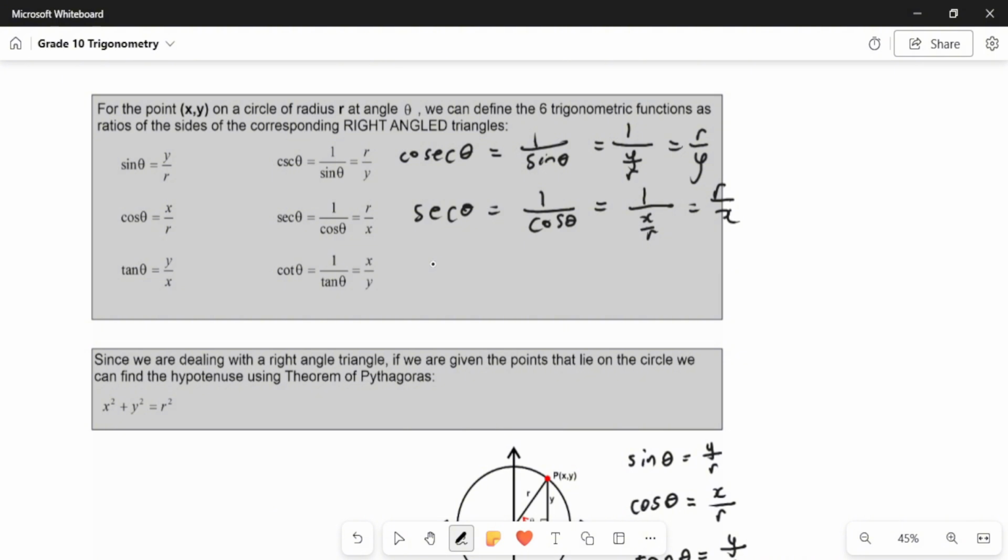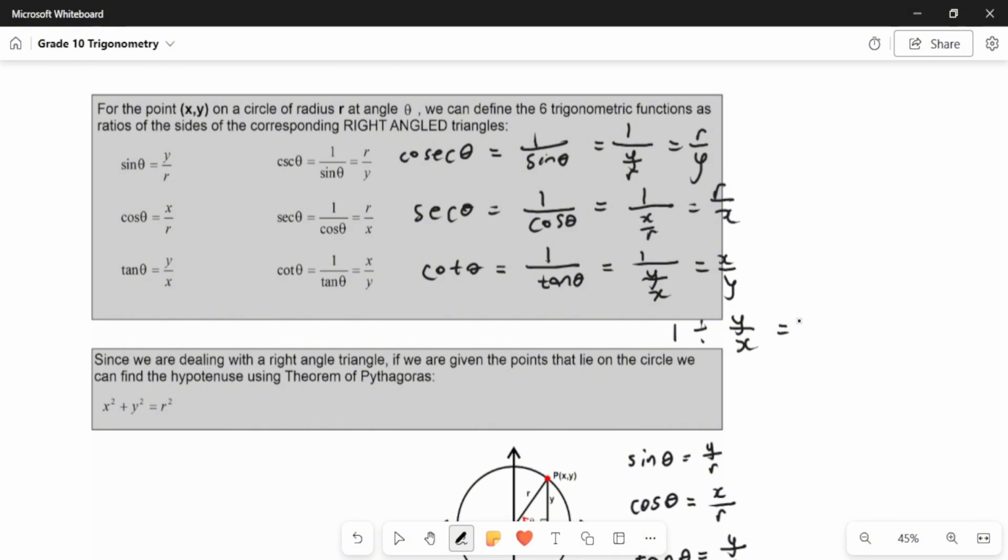Then we have cot. Cot of theta is equal to 1 over tan of theta, which is equal to 1 over y over x, which is equal to x over y. How did I go from here to here? Very simple. I'm saying 1 divided by y over x.